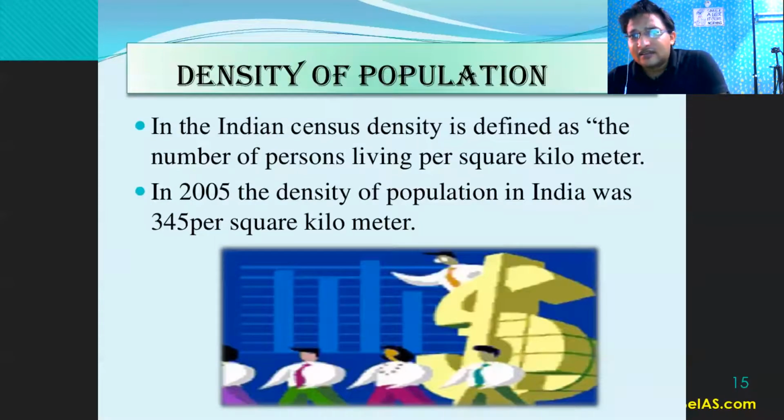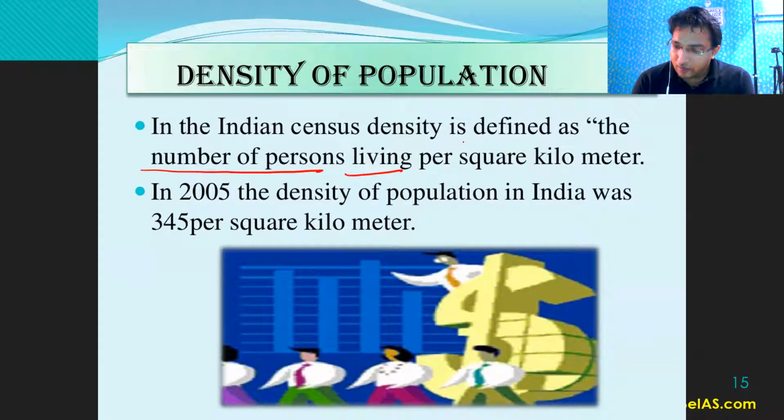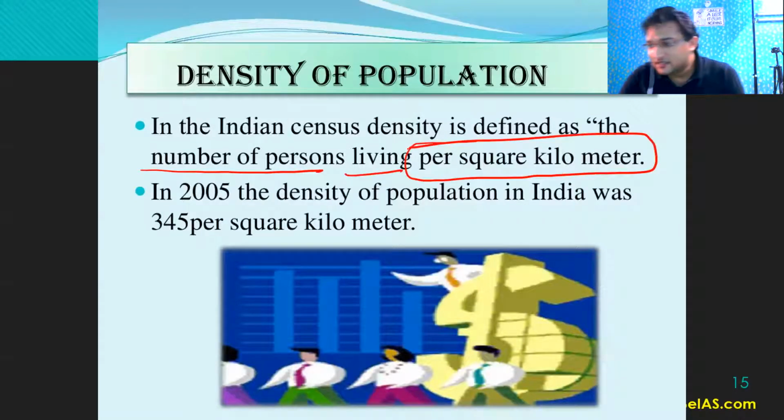Then there is a term called density of population, right? So in Indian census, density is defined as the number of persons living per square kilometer. You should understand this, that this is the number of persons living per square kilometer, right? In 2005, the density was 345.